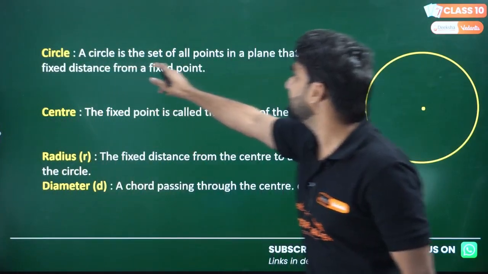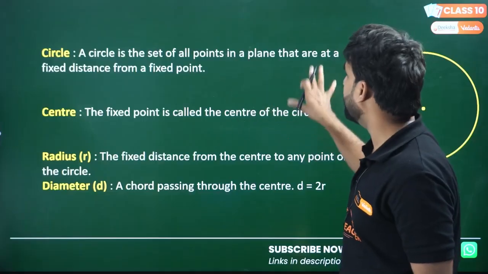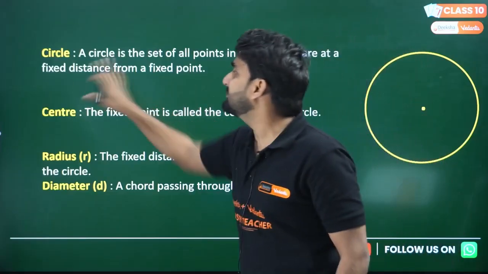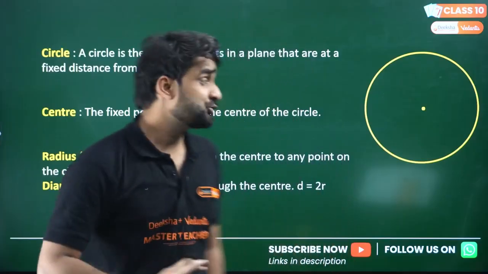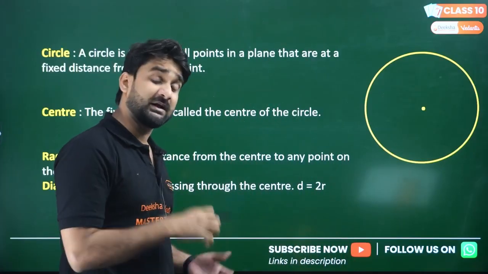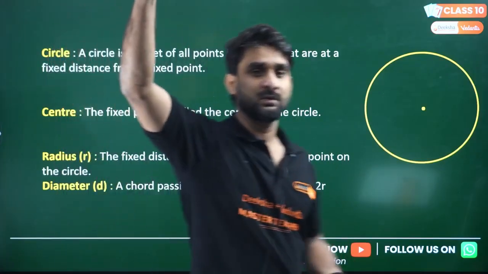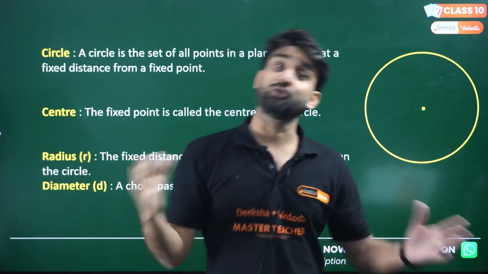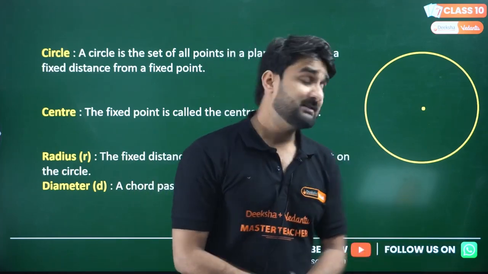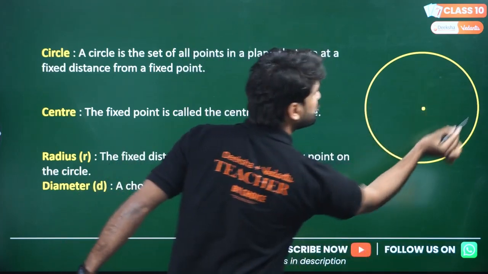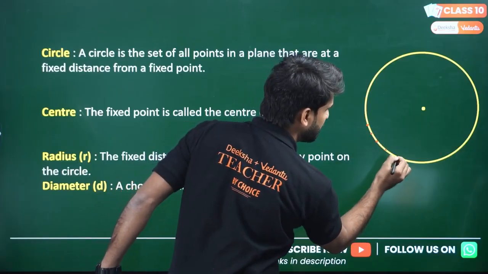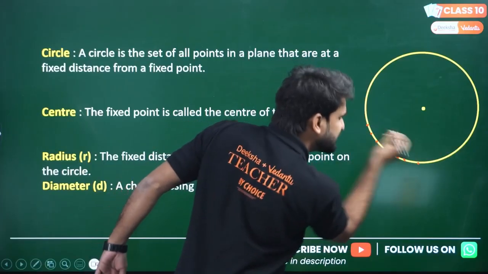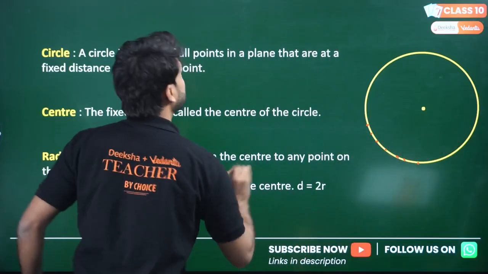A circle is the set of all points in a plane that are at a fixed distance from a fixed point. So basically, circle is what? Circle is the collection of so many points in such a way that the collection of those points, let's say I'm marking here, these are the points, so many points, and this is the collection, in such a way that